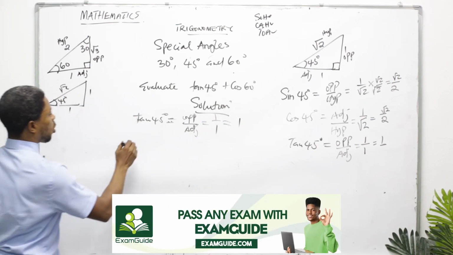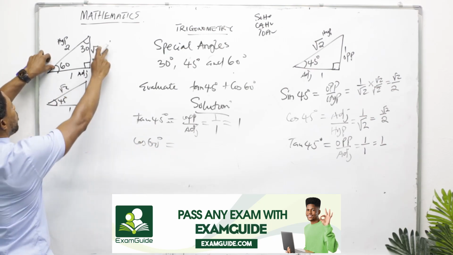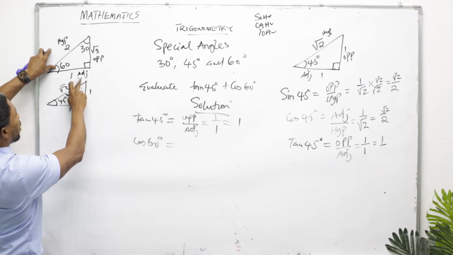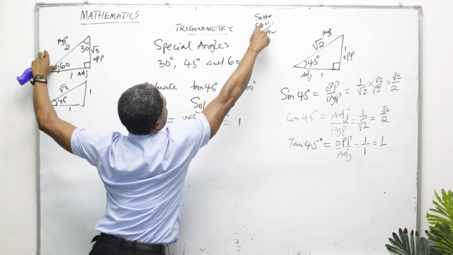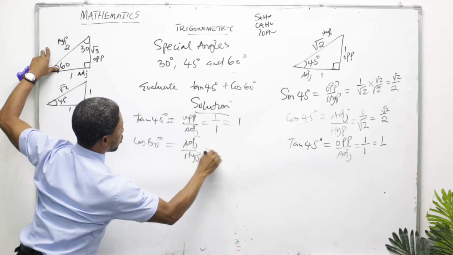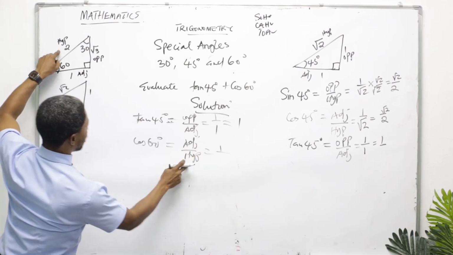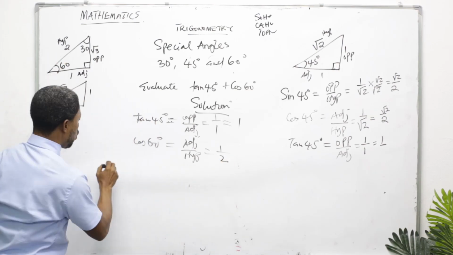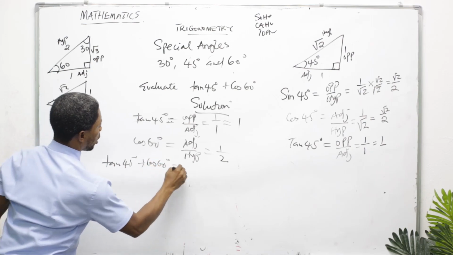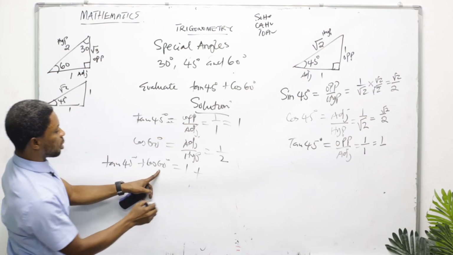1. Then you come to cos 60 degree. Cos 60 degree, considering this angle, not opposite. You are using adjacent over hypotenuse. Adjacent over hypotenuse. Adjacent is 1, your hypotenuse is 2. So now you go back to your question, tan 45 degree plus cos 60 degree, which is now equal to tan 45, substitute 1. And then cos 60 degrees is 1 over 2.